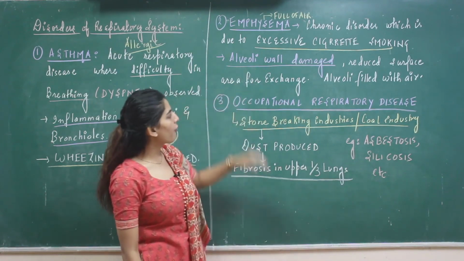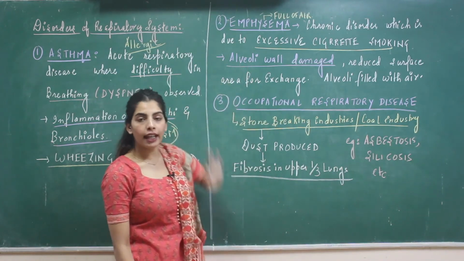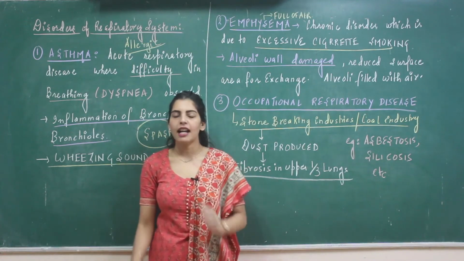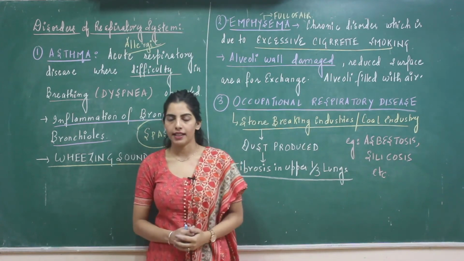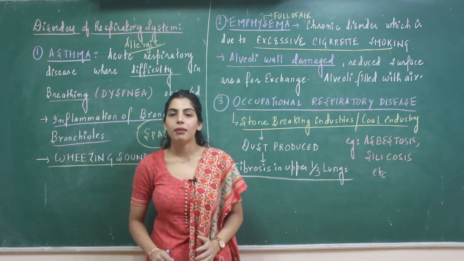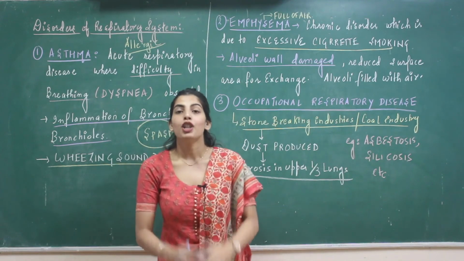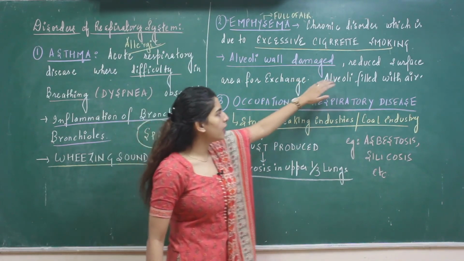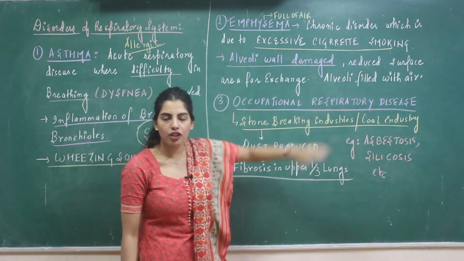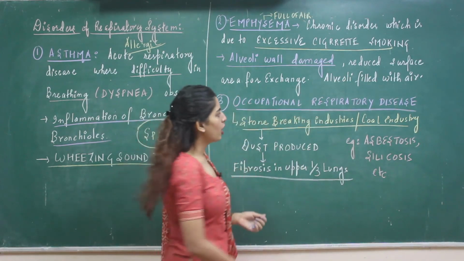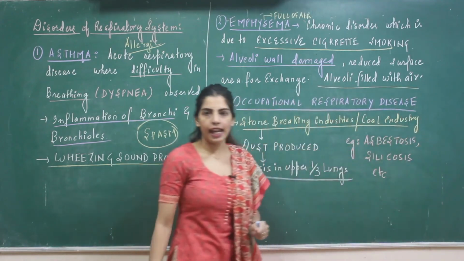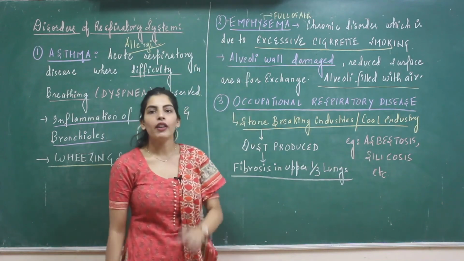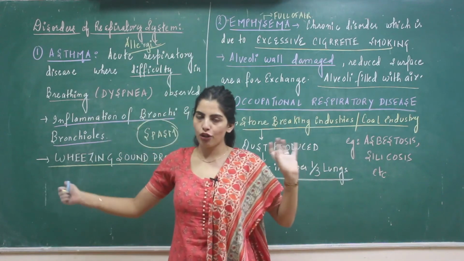But when you talk about emphysema, what is damaged is the alveoli. And the alveoli is the part through which exchange takes place. Now, if you damage alveoli, that means exchange will not take place. You have reduced the surface area for exchange. That's what I have written, reduced surface area for exchange. As a result your alveoli is filled with air, inflation, full of air. That is the word meaning of emphysema. That's the comparison of both.